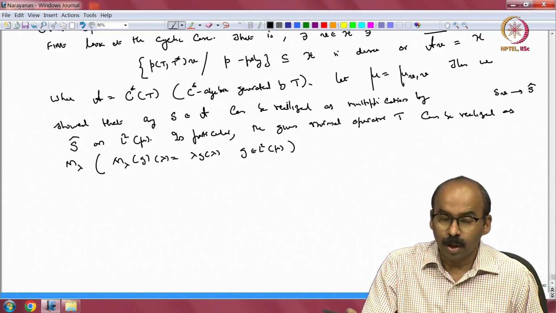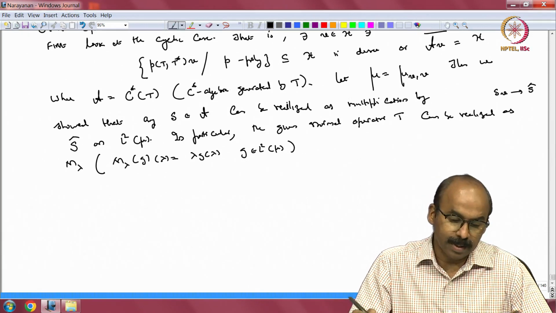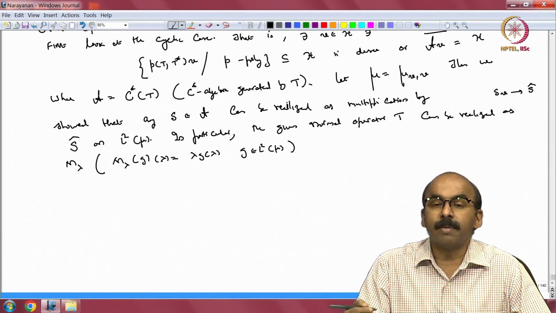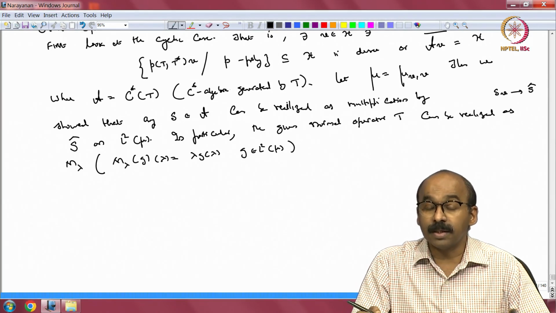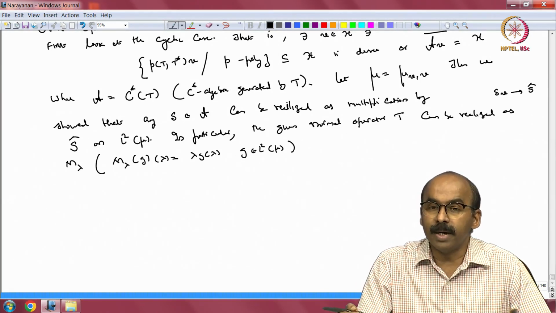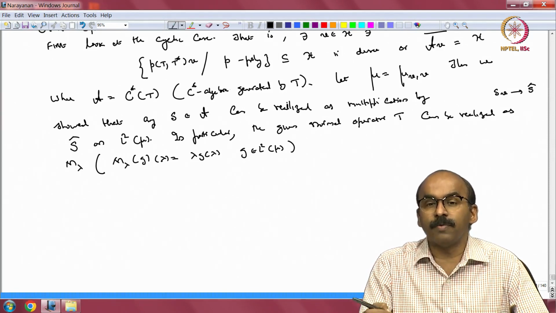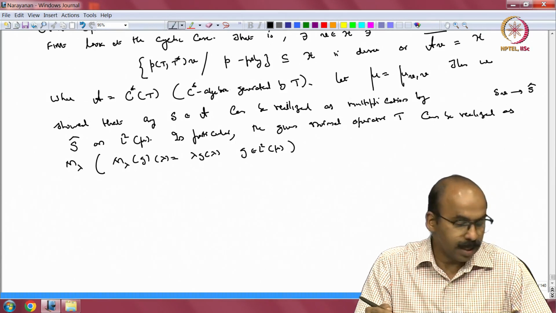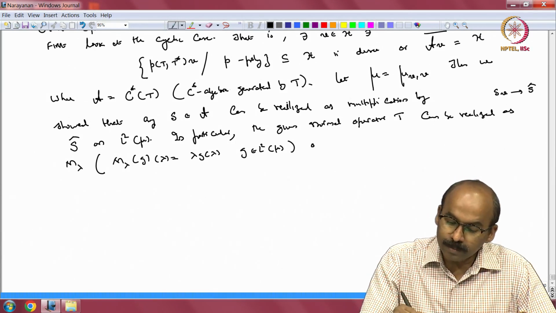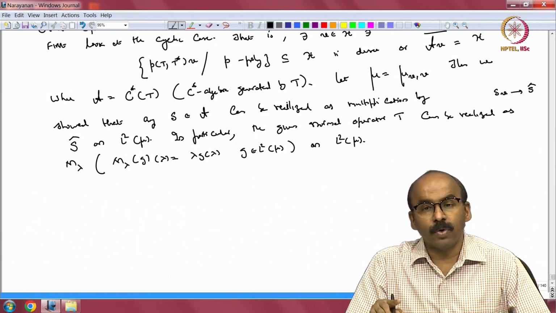So any normal operator, if it has a cyclic vector, can be realized as simply multiplication by lambda. If you take the cyclic vector to have norm 1, it is a probability measure. So these are your models of normal operators with cyclic vectors, realized as m lambda on L2 of mu.